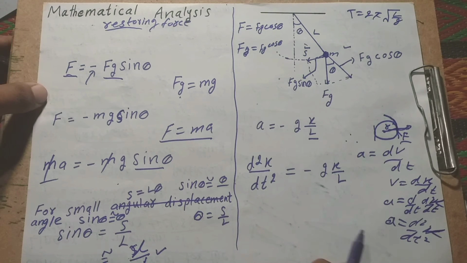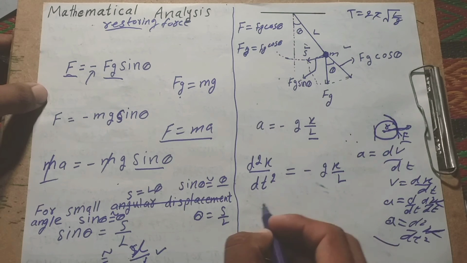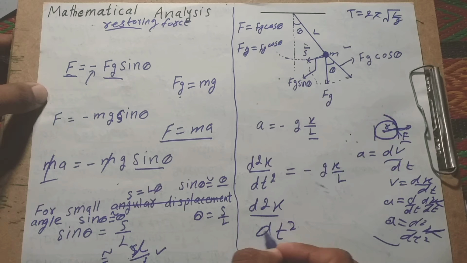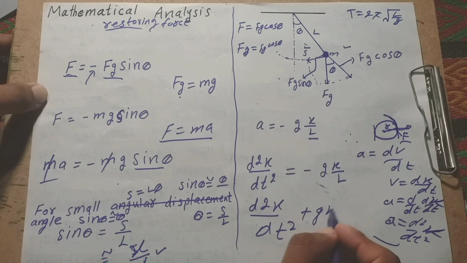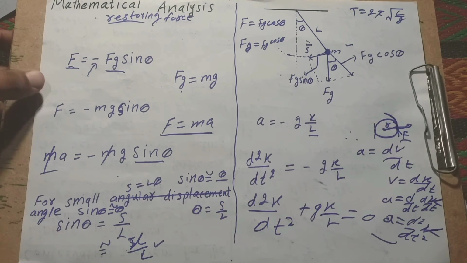We put these values here, and this is a negative sign. We write the left side with a positive sign, and both are equal to 0. Okay, understand?